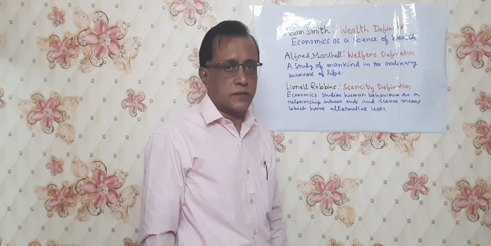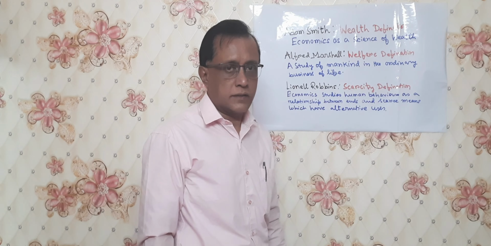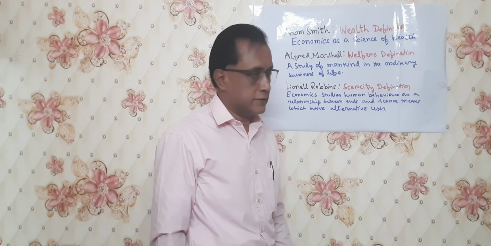And now, one by one, we'll discuss the definitions of economics. Different great economists have defined economics in their own way. We have so many definitions of economics. First, we will start from the father of economics, Professor Adam Smith.